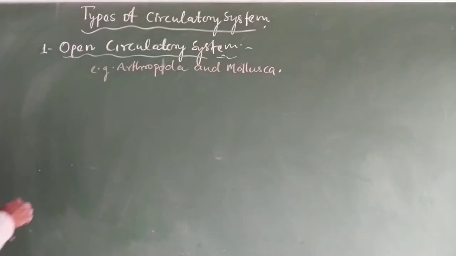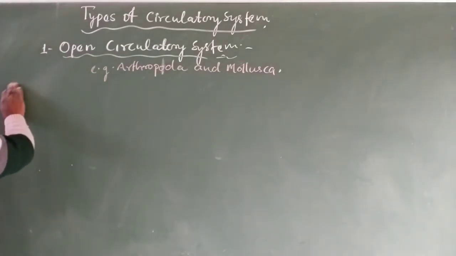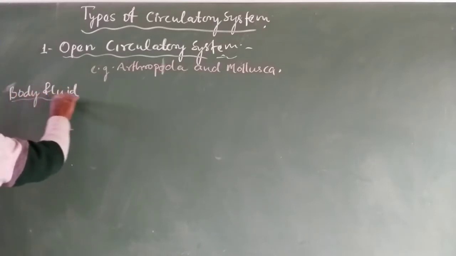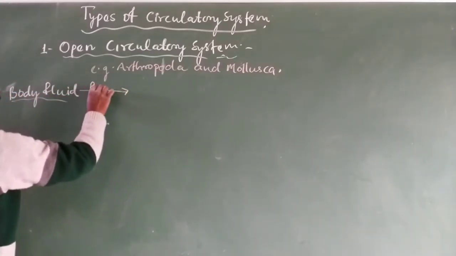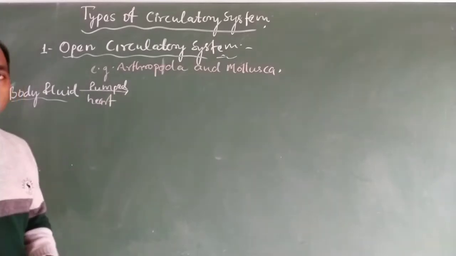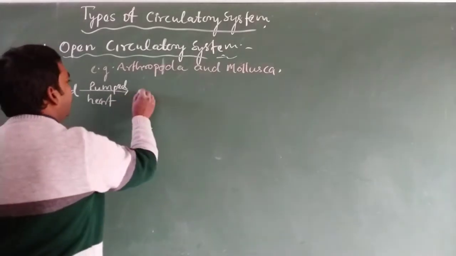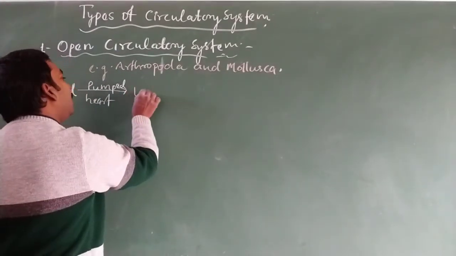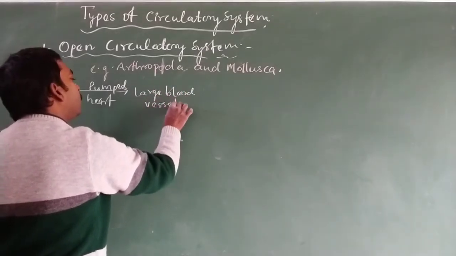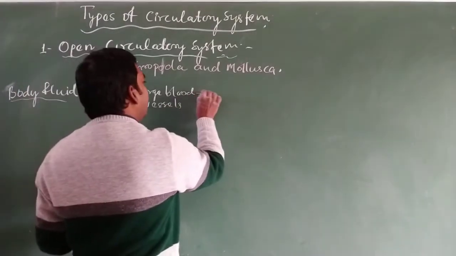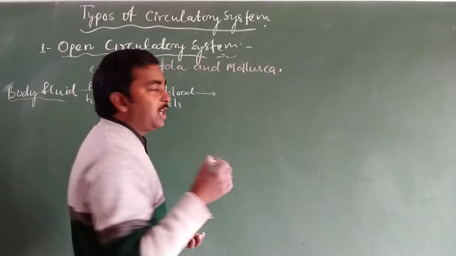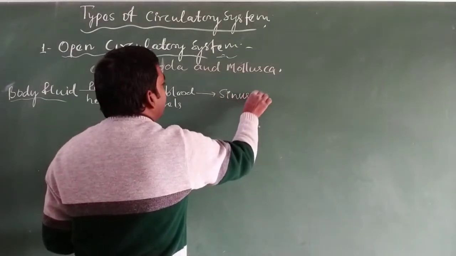So what is an open circulatory system? In this, the blood or body fluid is pumped by the heart. The heart is responsible for pumping the body fluid, which is transferred through large blood vessels, and these large blood vessels pour this body fluid into large chambers known as sinuses.